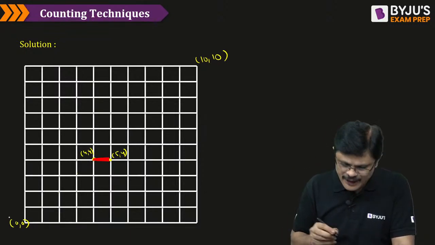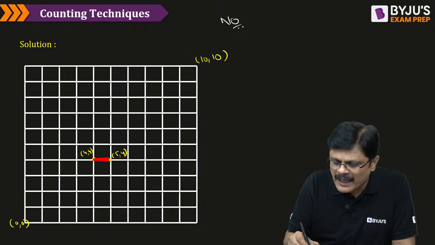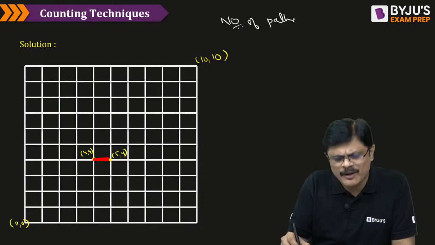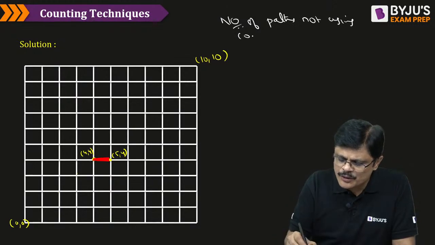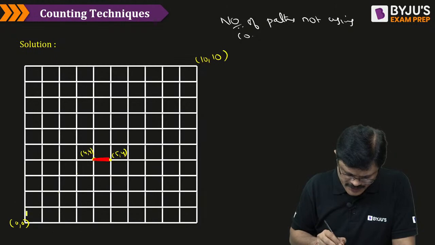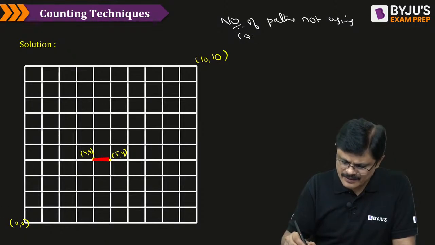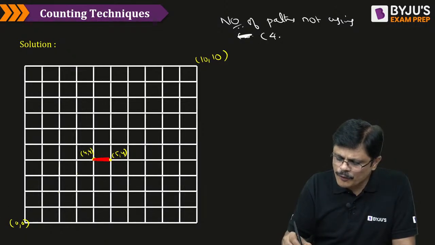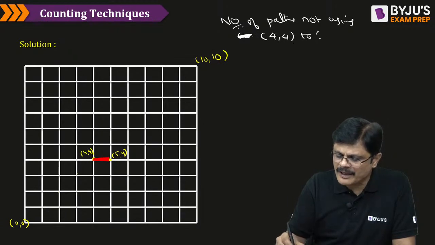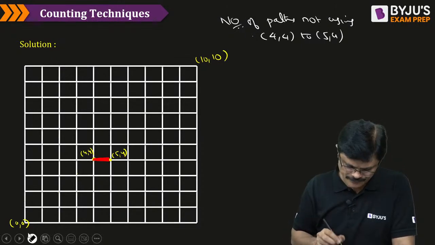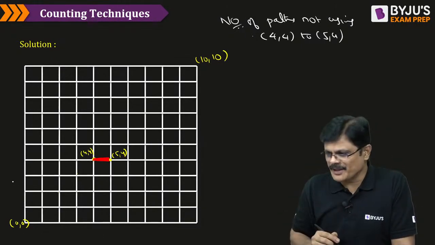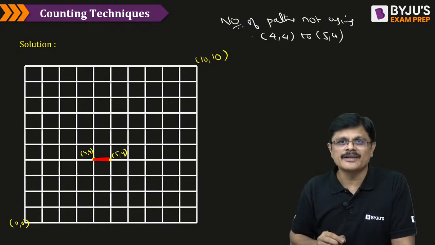We need to find the number of lattice paths not using the 4,4 to 5,4 path. So this is the question, my dear friends, not using this particular path.